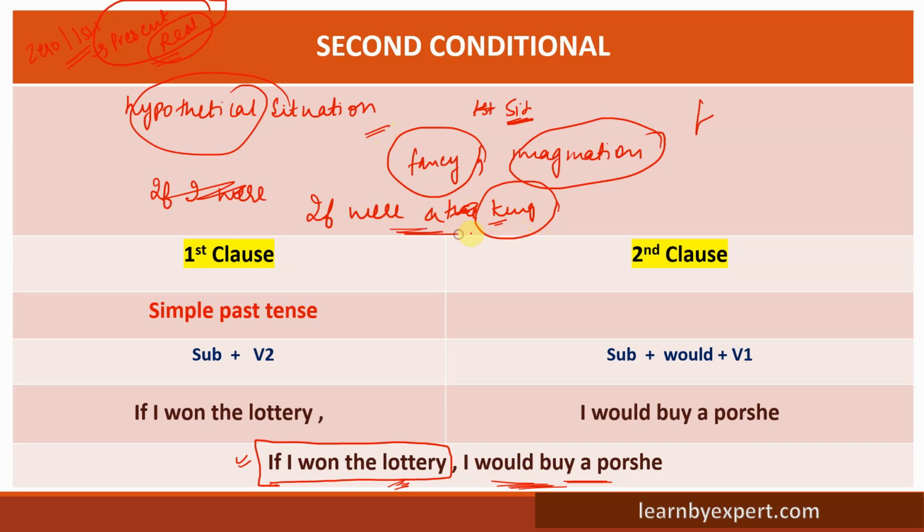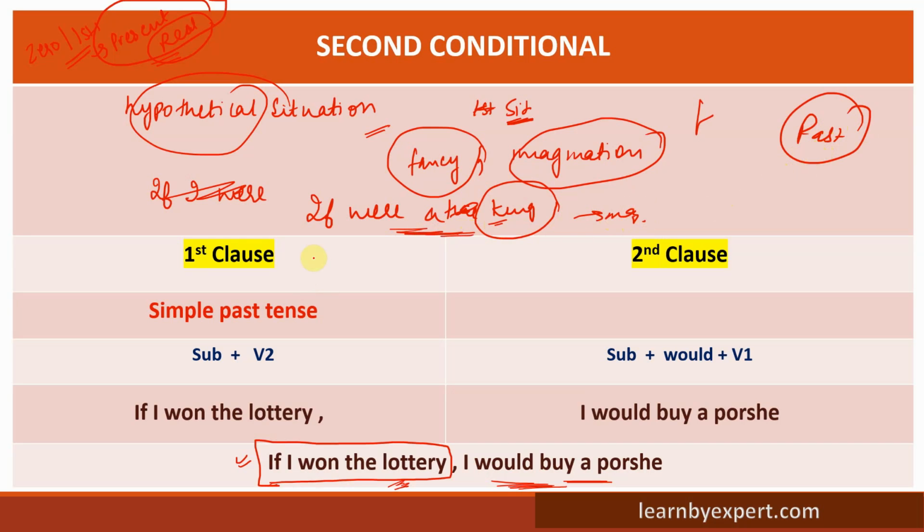In the past, it was never a true thing which happened. This is again my imagination. So when we talk about imagination, we are referring to the past. We are wishing something to be completed in the past, which is our imagination.